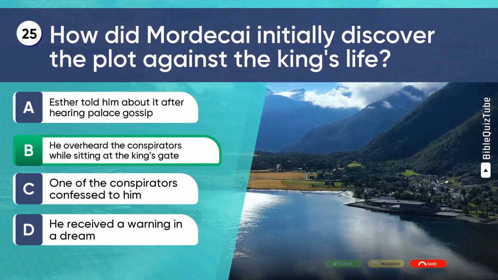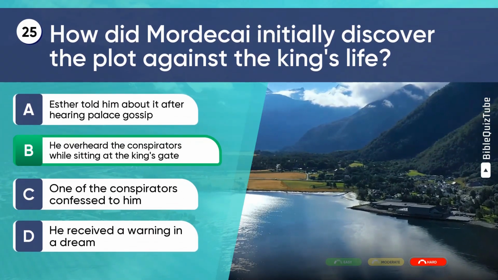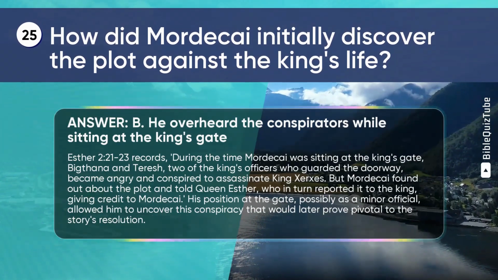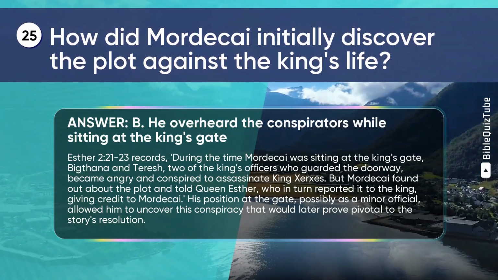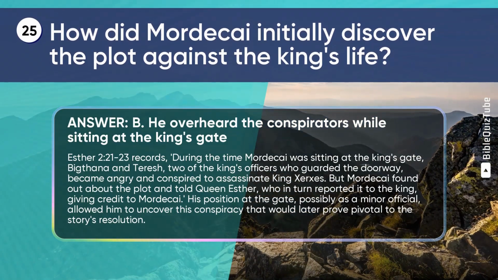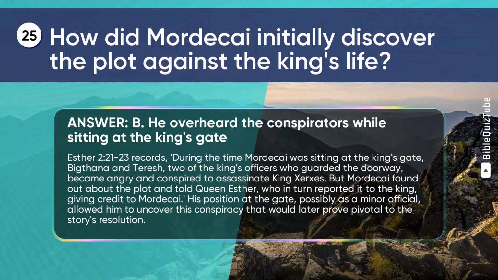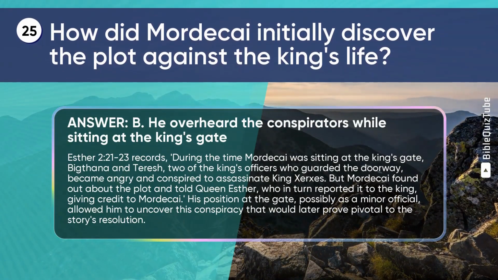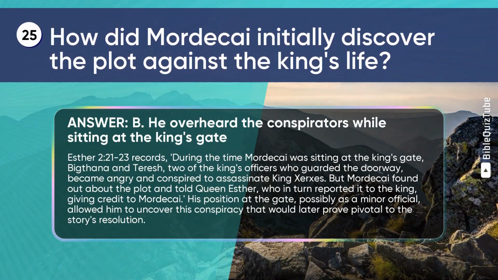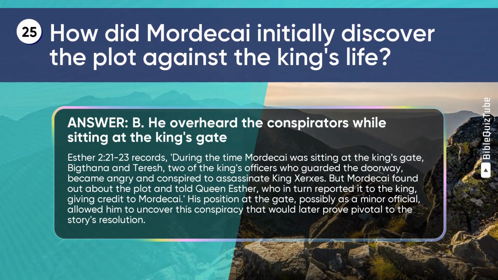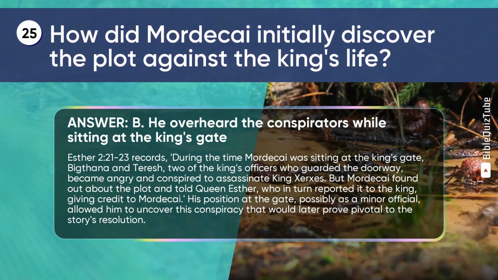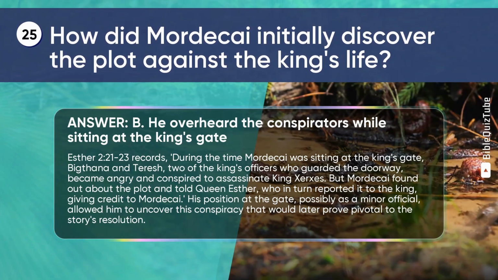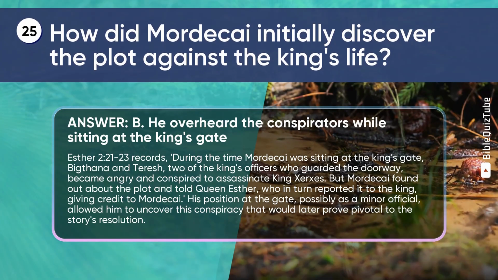The correct answer is B. He overheard the conspirators while sitting at the king's gate. The explanation. Esther chapter 2 verses 21 to 23 records: During the time Mordecai was sitting at the king's gate, Bigthana and Teresh, two of the king's officers who guarded the doorway, became angry and conspired to assassinate King Xerxes. But Mordecai found out about the plot and told Queen Esther, who in turn reported it to the king, giving credit to Mordecai. His position at the gate, possibly as a minor official, allowed him to uncover this conspiracy that would later prove pivotal to the story's resolution.